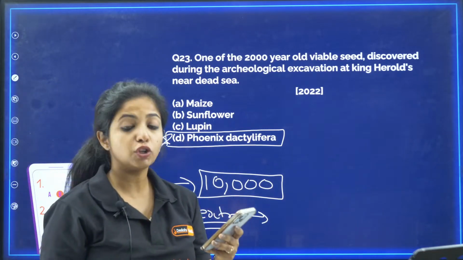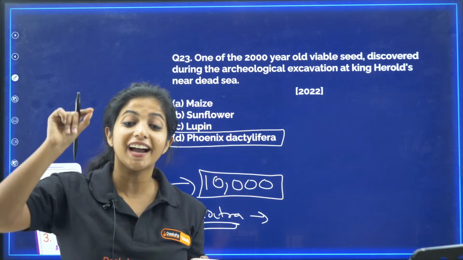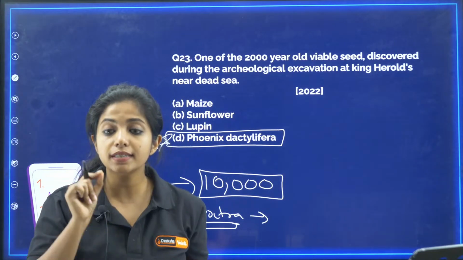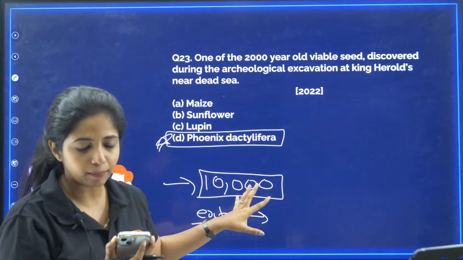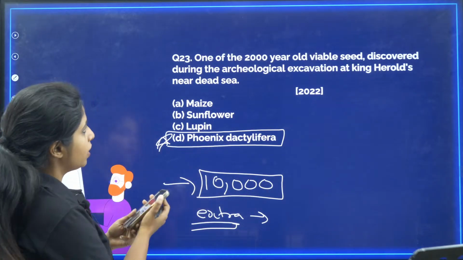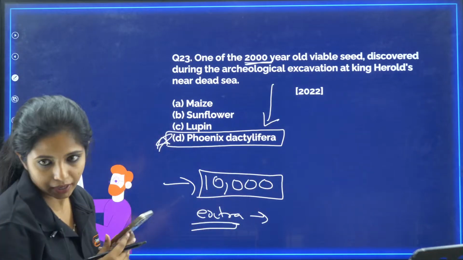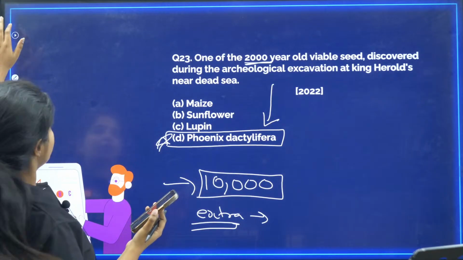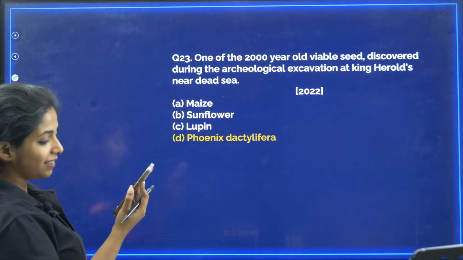Awesome, my dear children. It is Lupinus arcticus. It was found in the Arctic island, in the Arctic region. Always remember, this question could also be coming in. 10,000-year-old viability was there. So, for this question, which was 2000, it was Phoenix dactylifera. Going ahead with the next question. Yes, in the Arctic tundra.